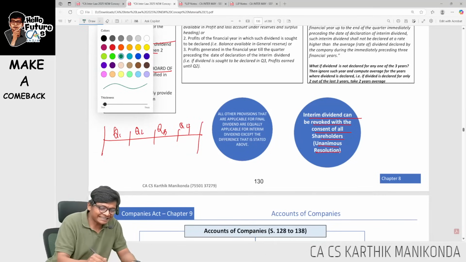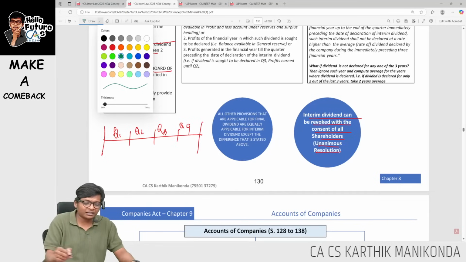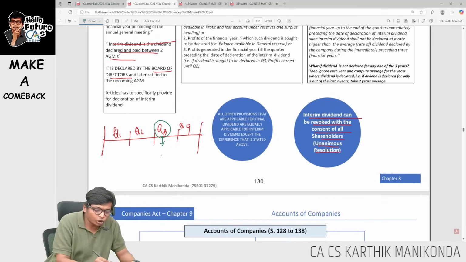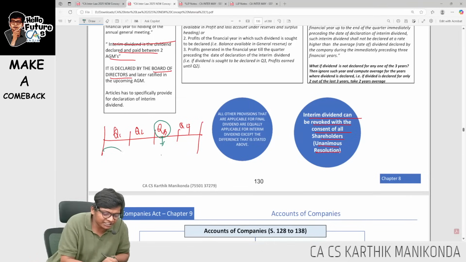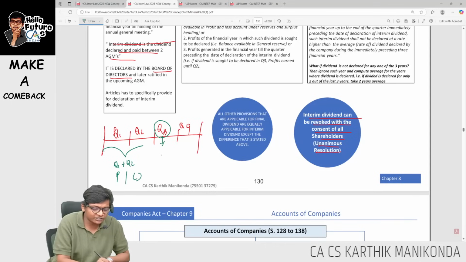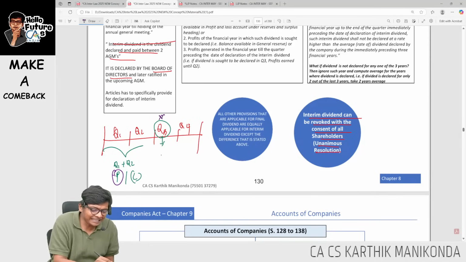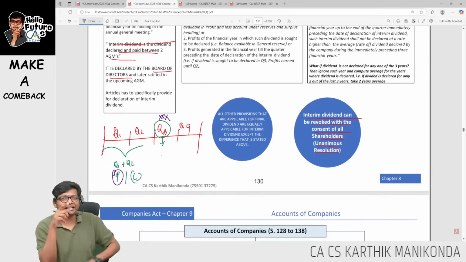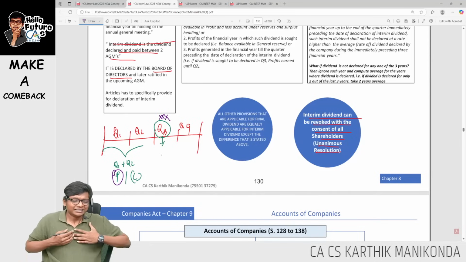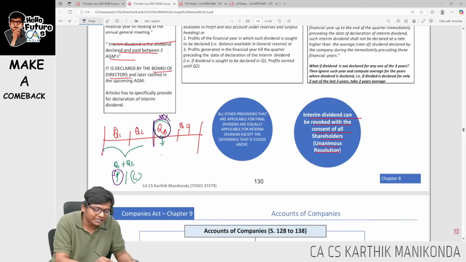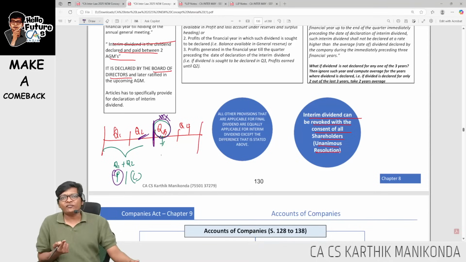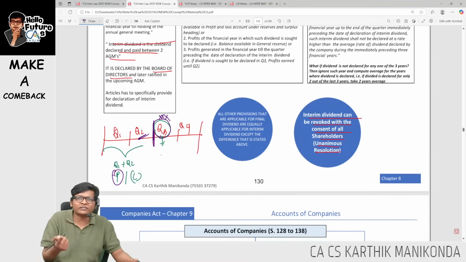When you are declaring interim dividend for any particular quarter, guys, for example, let's say I'm declaring for Q3 of a financial year, I have to cumulatively check Q1 plus Q2, cumulatively if it's profit or if it's loss. Cumulatively if it's a profit, I can proceed and declare any amount of interim dividend. There is no limit. I can use current year profits and previous year profits. That means in the current quarter, preceding the quarter in which I am declaring dividend. So I am declaring in Q3 up to Q2 end. If it is profit, you can declare any amount of dividend including reserves.